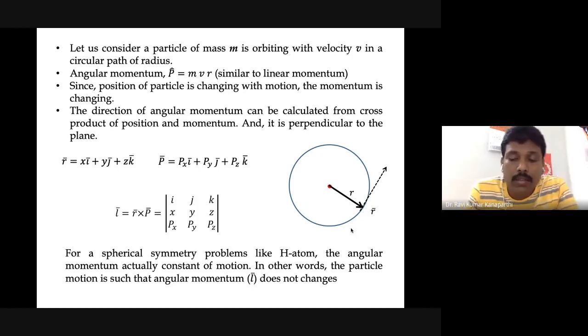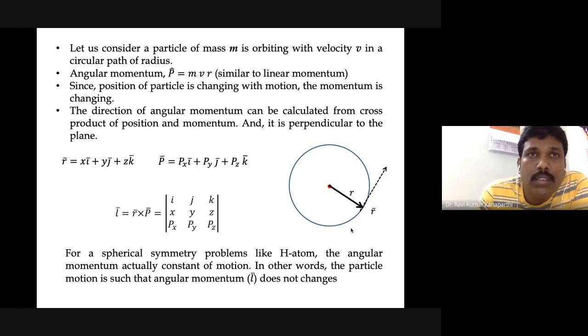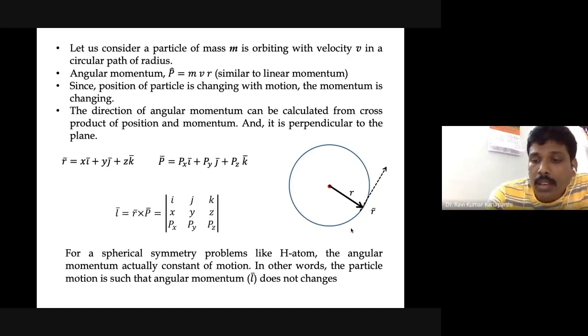If the particle is going away from the nucleus, it will reduce its speed so that the angular momentum is maintained, and it stays in that orbit. Similarly, if it is coming very close to the nucleus, then it has to rotate much faster so that the circular path is maintained before it gets paired up with the nucleus or the positive charge of the atom.